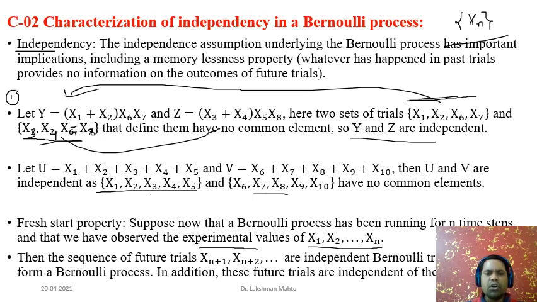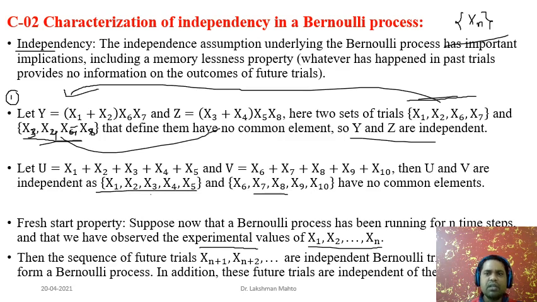It is not worrying about whatever has already happened in the past, just let it happen. If you consider only the future, it itself is a Bernoulli random process. So it behaves like a freshness kind of thing. There is a fresh start. Your history is not going to bother your future.